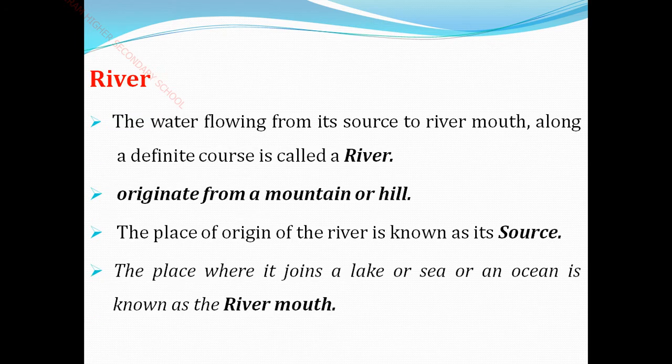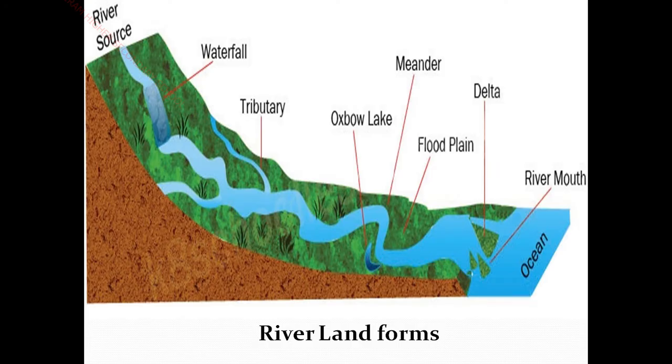Okay, you see the picture of this river. This is the river picture. It says about the river landforms. So what is meant by source? Source means where the river originates, where the river gets started.